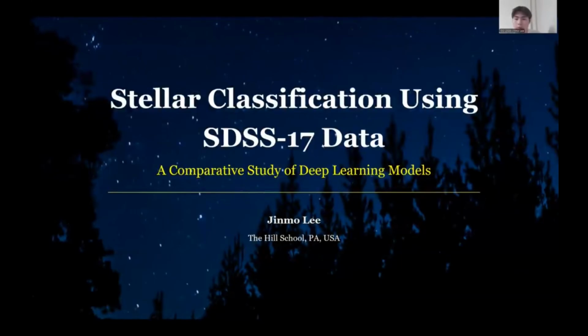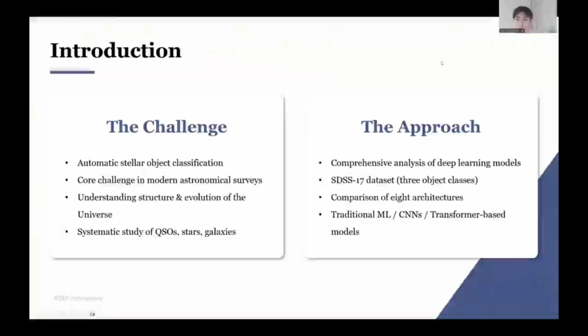Good morning. I'm Jimo Lee, presenting a comparative study of deep learning models for stellar classification using SDSS-72 data. Classifying stars, galaxies, and quasars is fundamental to cosmology, but surveys produce millions of objects, making manual labeling impossible. My approach is to compare eight deep learning architectures.